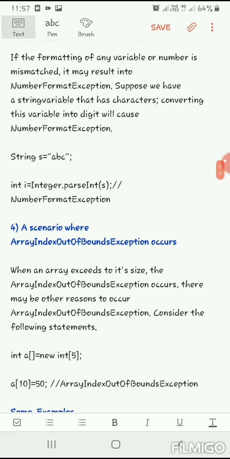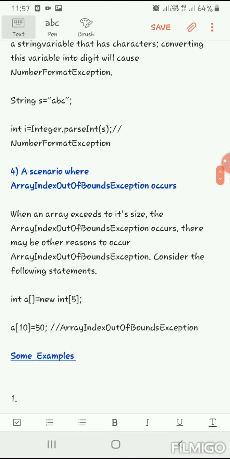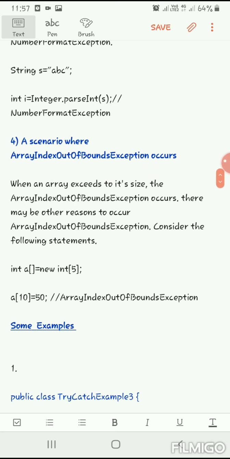Then array index out of bounds exception. Here we declare an array called A, and the size of the array is 5.